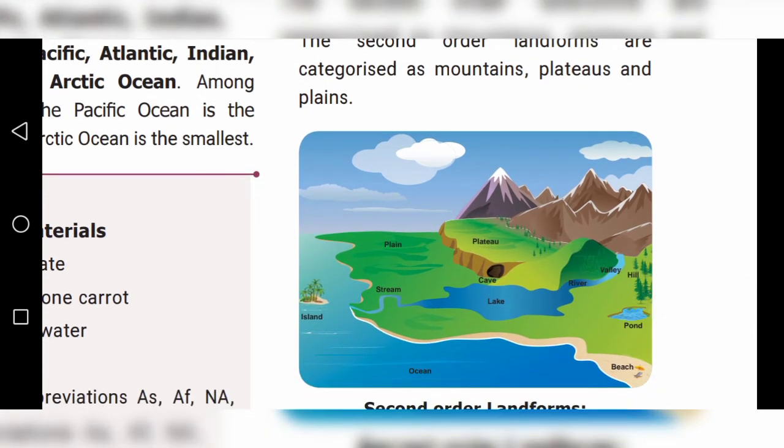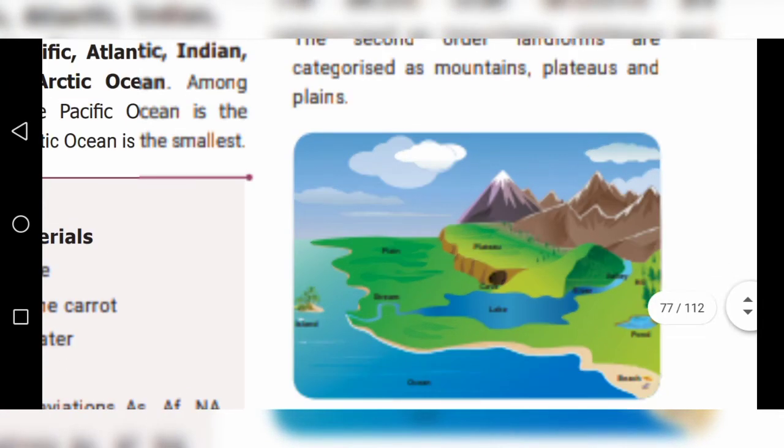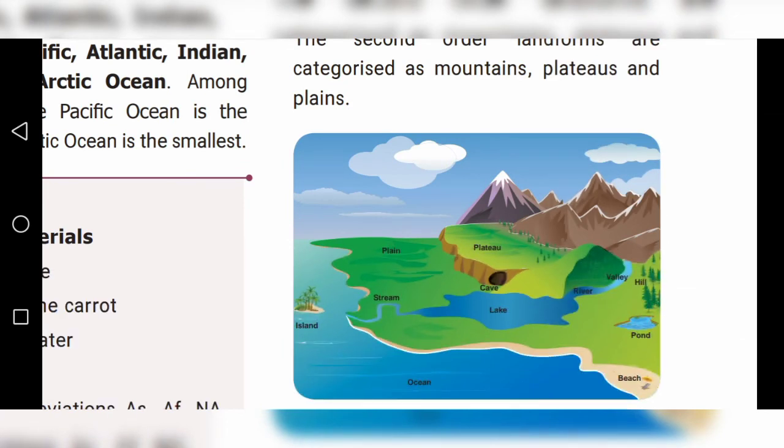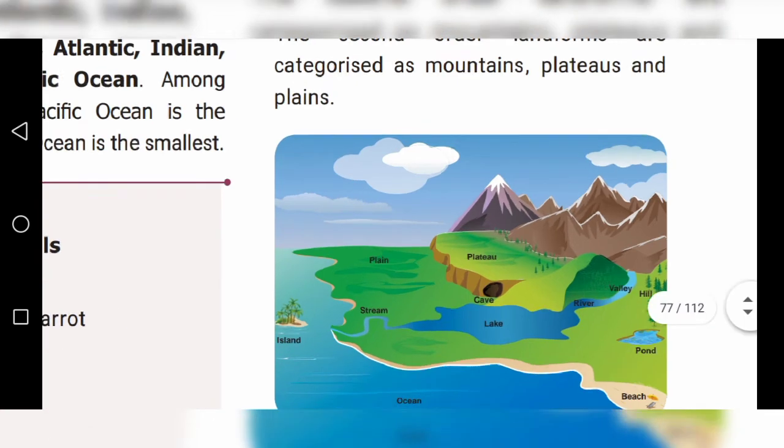This is the second order landforms. It is categorized as mountains, brown color, no, these are all mountains, plateaus, and plains.